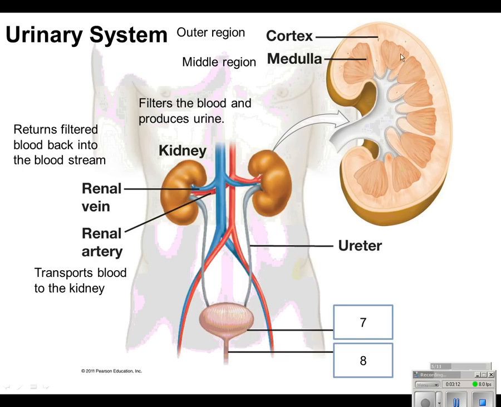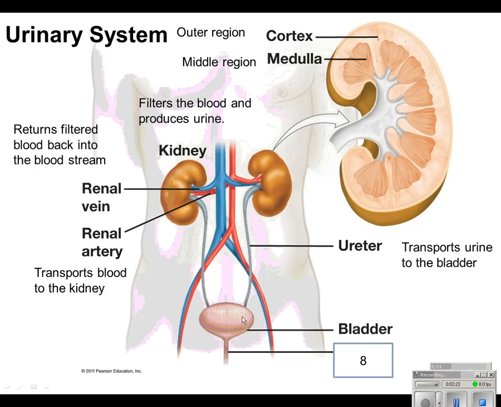From the kidney, where it produces urine, the urine is going to collect, and then that's going to move to the urinary bladder through tubes called the ureters. There's two, one from each kidney. Then the urinary bladder is going to be the storage area for the urine until it can leave the body through the urethra, which is actually the tube that connects the urinary bladder to the outside of the body.